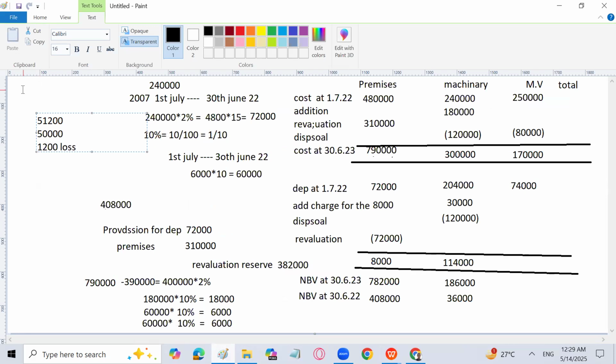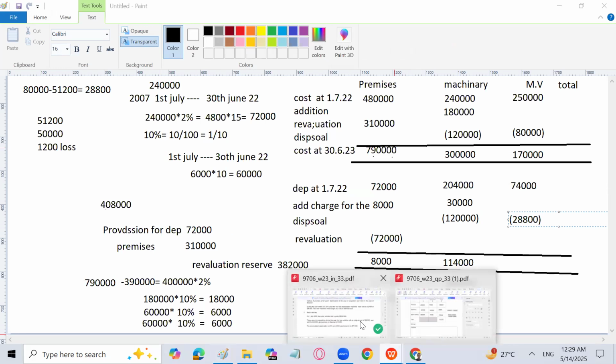So the net book value is 51,200 and the cost is 80,000, so 80,000 minus 51,200 gives the total depreciation on the asset sold, which is 28,800. It's quite simple, we don't need to calculate that. So the asset sold has already been depreciated by 28,800.